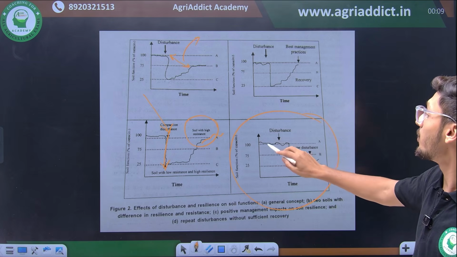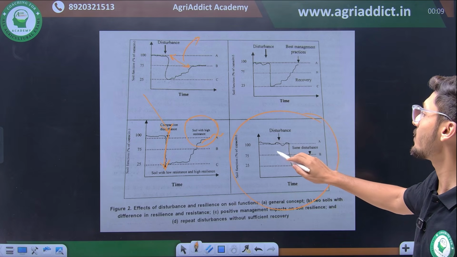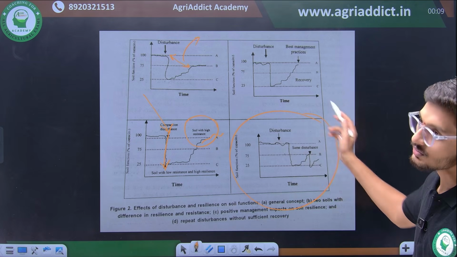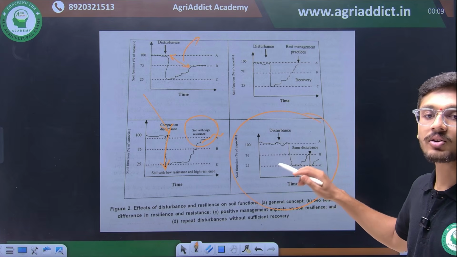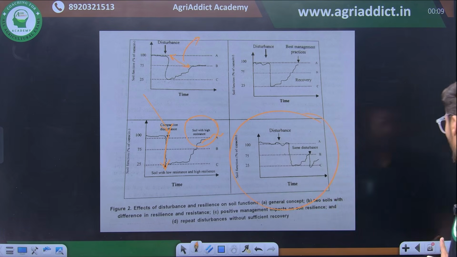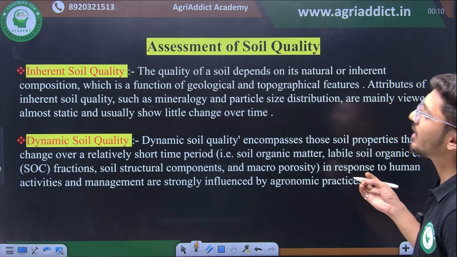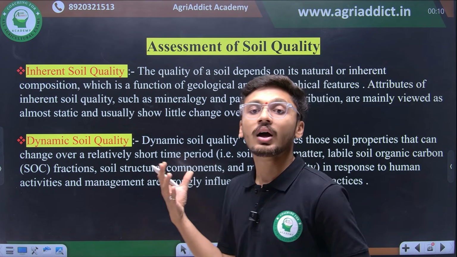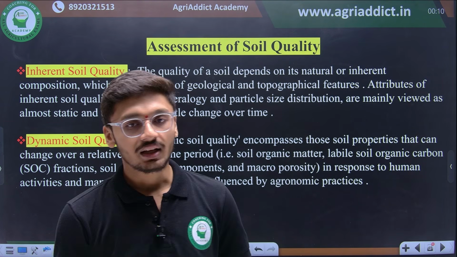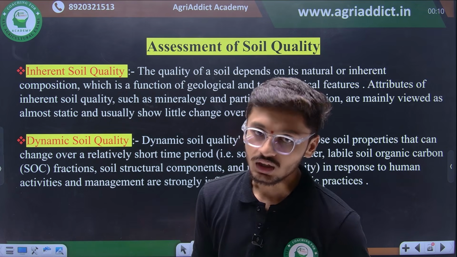So before, है ना, ऐसा कोई भी डिस्टर्बेंस which is occurring before its recovery, that will not let soil recover back to its equilibrium position. Then there are two different parameters of assessment of soil quality, inherent soil quality और डायनामिक सॉइल क्वालिटी.